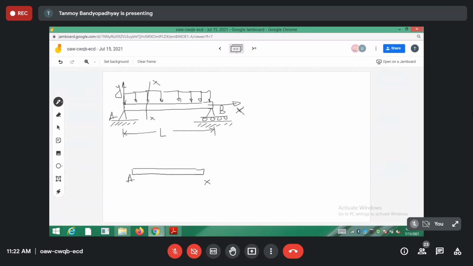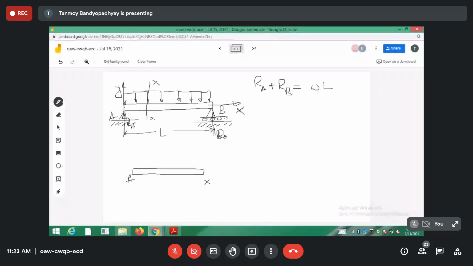Initially, so you can understand, we have done this. There will be two normal reactions at the points A and B. Let us call them RA and RB respectively. As I had told you, RA and RB are symmetrically located on the beam. So RA plus RB is equal to WL.